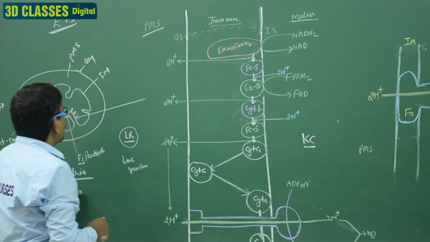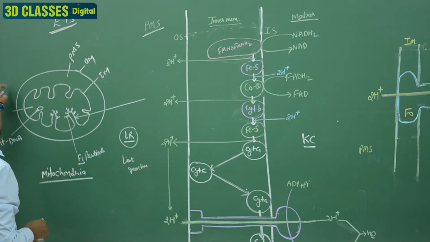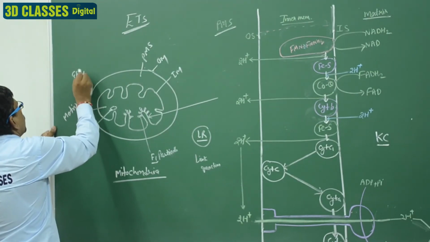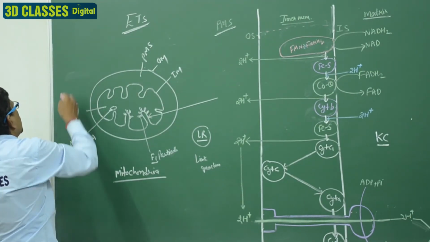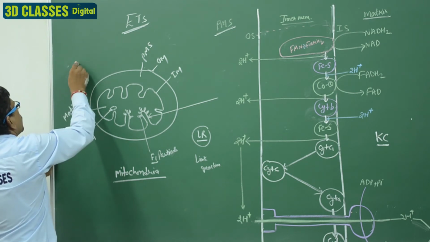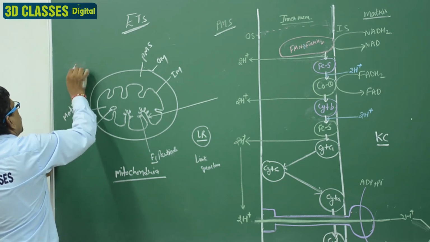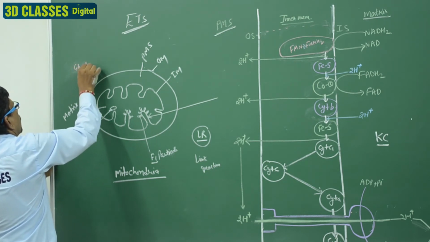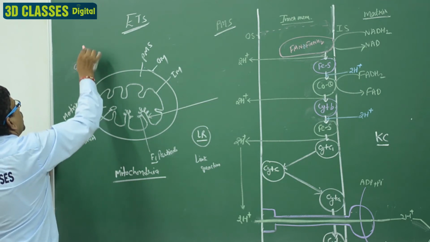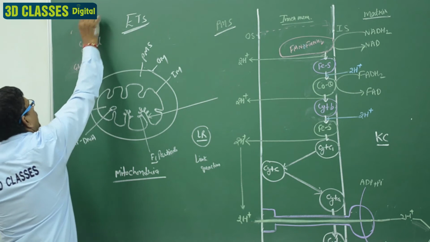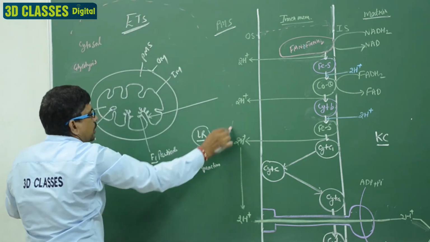Clear? So in a cell, with the mitochondria, we can explain here the glycolysis in the cytosol. Well, we have discussed that it is a cell.